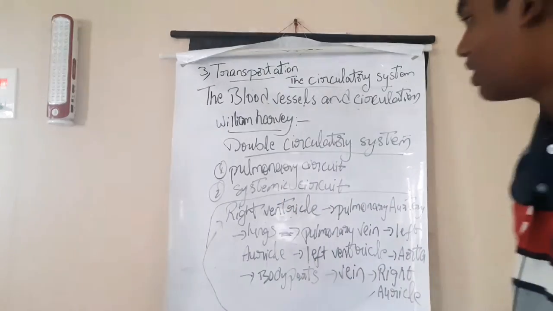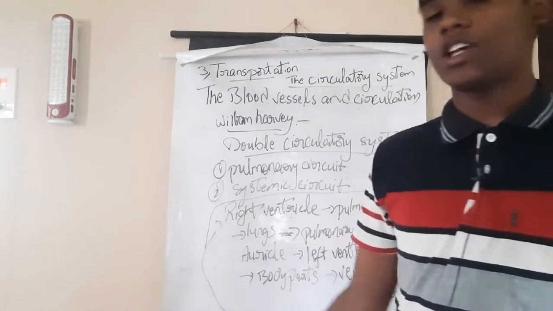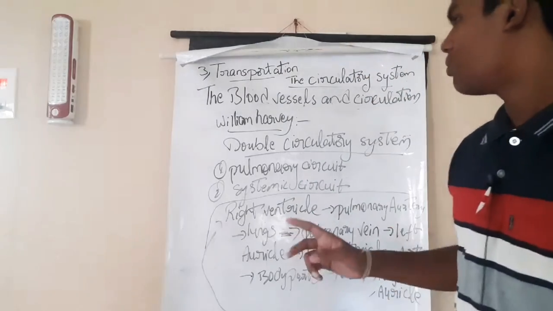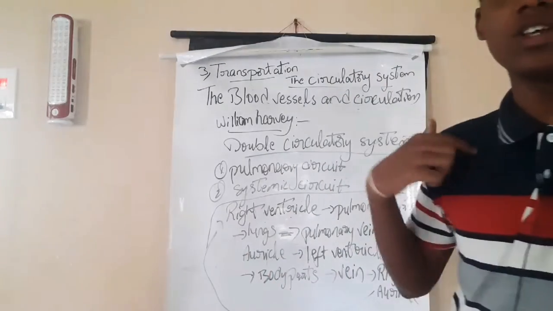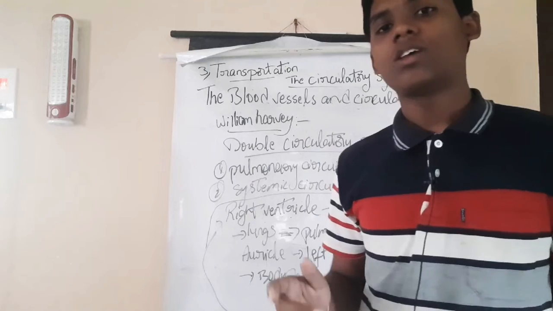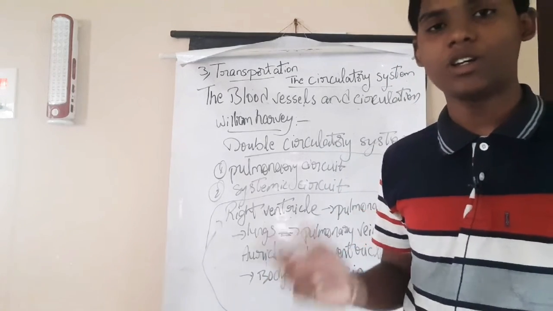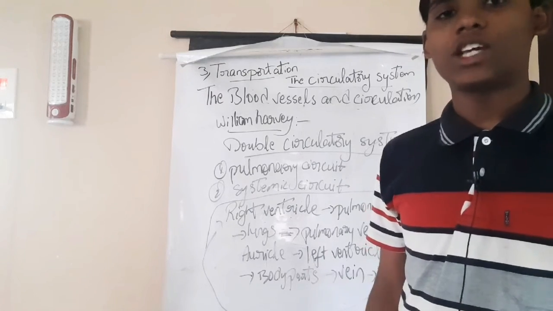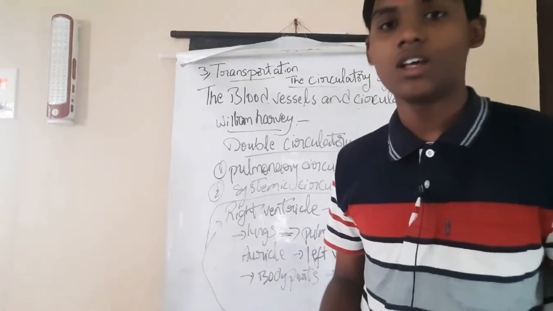This is about the double circulatory system and the William Harvey experiments. By this, the blood vessels and circulation topic is over. After this, in your textbook we have blood capillaries, which was discovered by Marcello Malpighi. I already explained that in the previous video. In the next video we will discuss the structure and the differences between arteries and veins and the cardiac cycle.